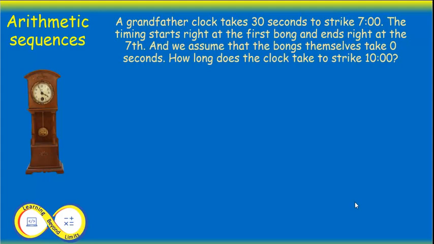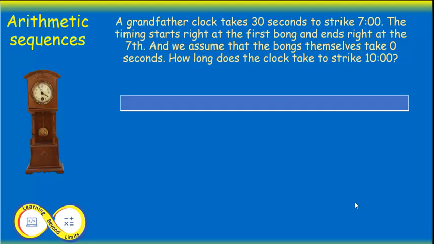Let's think about this. At 7 o'clock, a grandfather clock goes bong 7 times. The first bong is at the start, and the 7th bong is at the end. From the first bong to the last bong, it takes 30 seconds to solve. Let's draw a picture. Since it says from the first bong to the last takes 30 seconds, it should look like this. The question also says there are 7 bongs, like this.